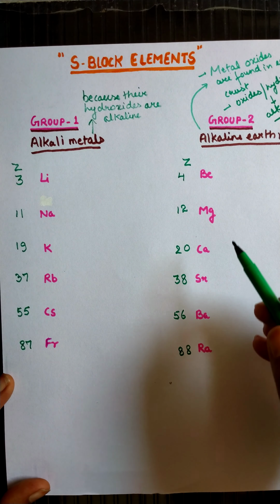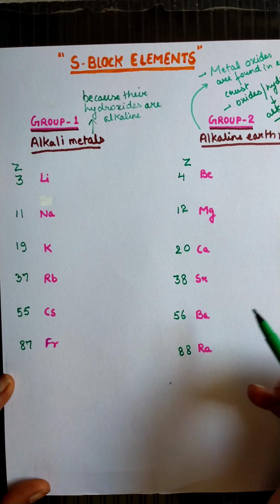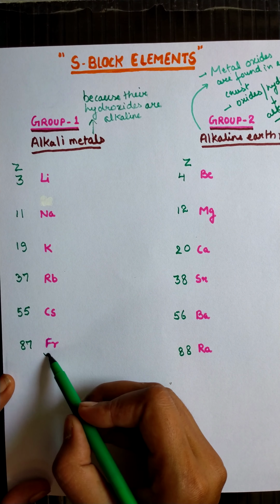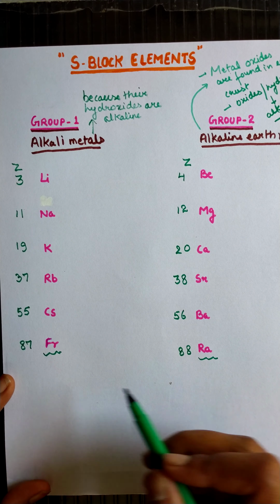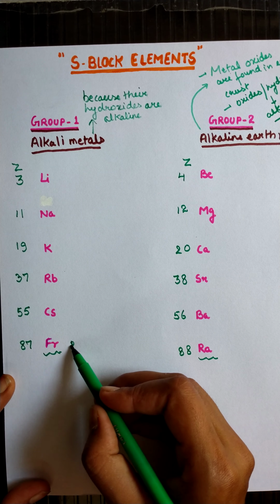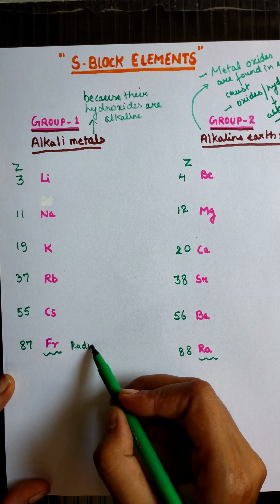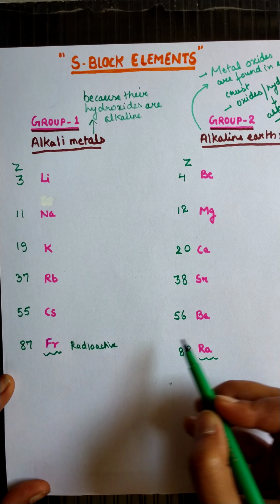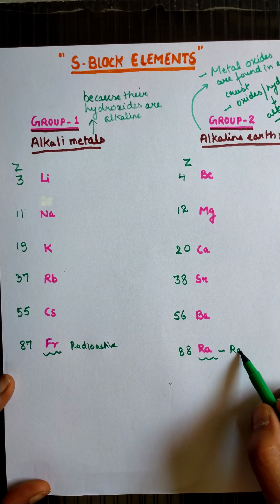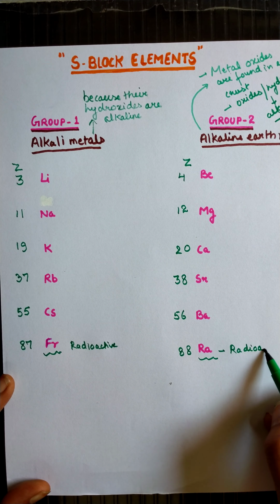But all their oxides are alkaline in nature. Francium as well as radium are both radioactive elements.